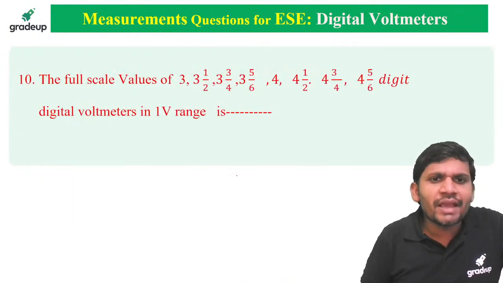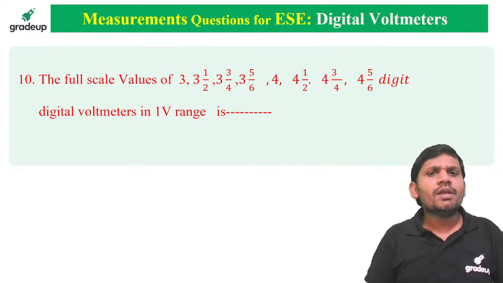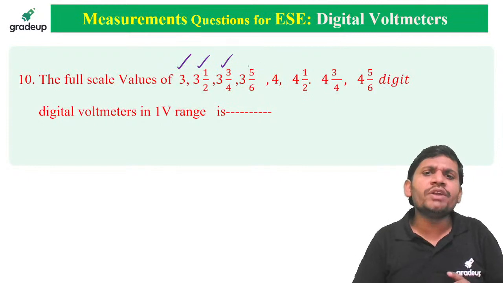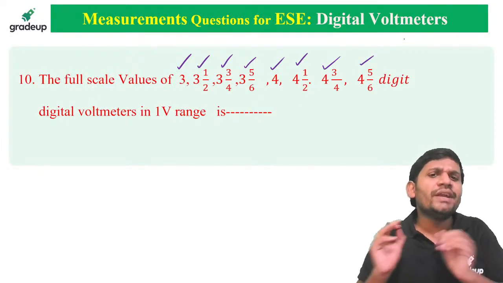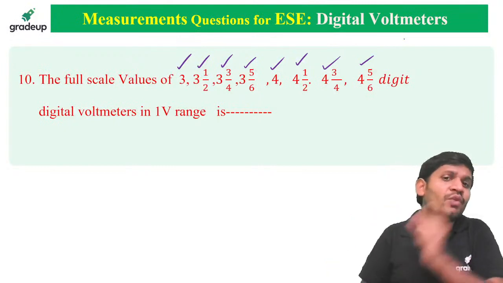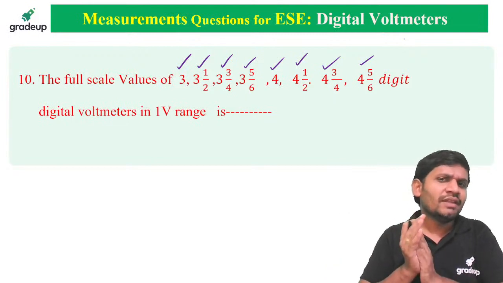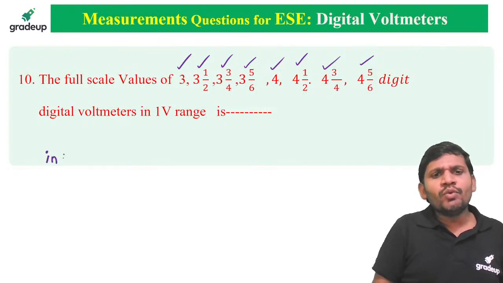The next question is displayed on the screen. This is a very important observation. What are the full scale values of 3 digit, 3.5 digit, 3 3 by 4 digit, 3 5 by 6 digit, 4 digit, 4.5 digit, 4 3 by 4 digit, 4 5 by 6 digit digital voltmeters in the 1 volt range? Yes, students, all these are digital voltmeters. It is asked in the 1 volt range, friends.